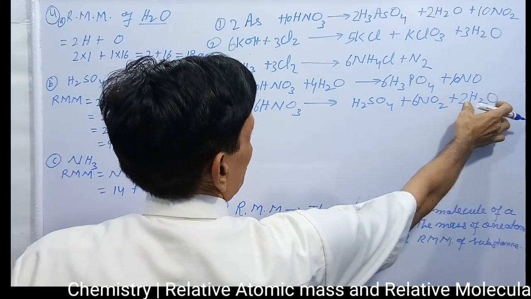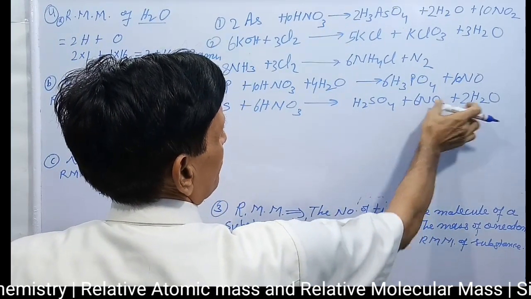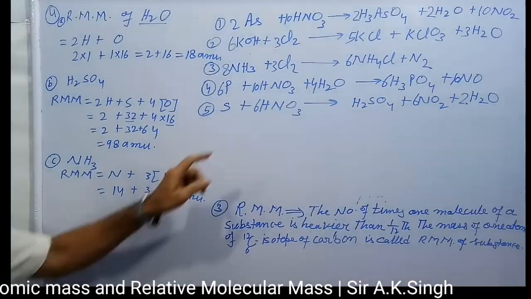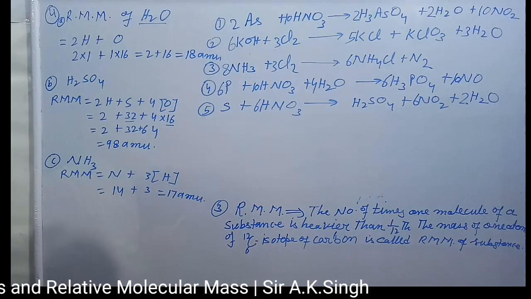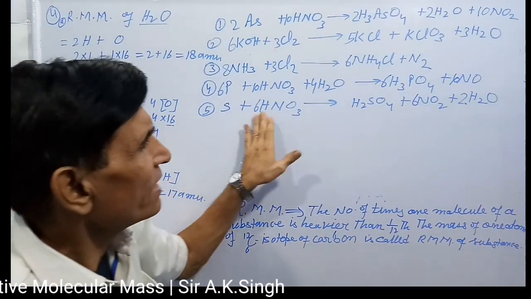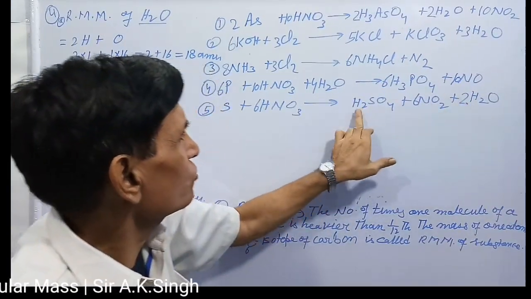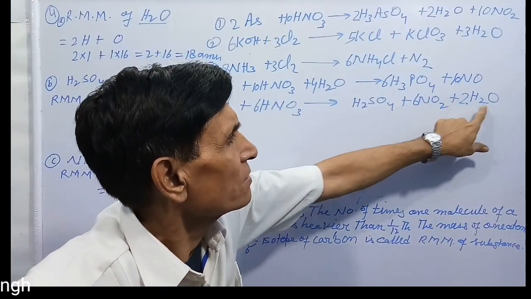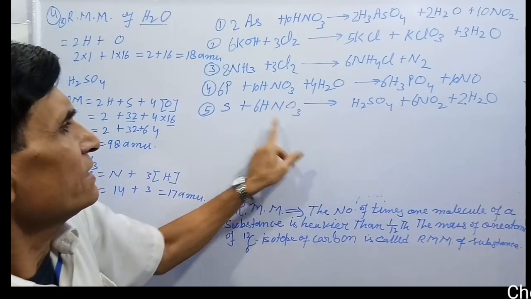Now oxygen: 2 plus 10, 14, and plus 4, 16 oxygen is there. Now the equation is balanced. 4 hydrogen, 6 hydrogen, 4 plus 2 is 6, nitrogen 6, oxygen 18. Like that you will balance.